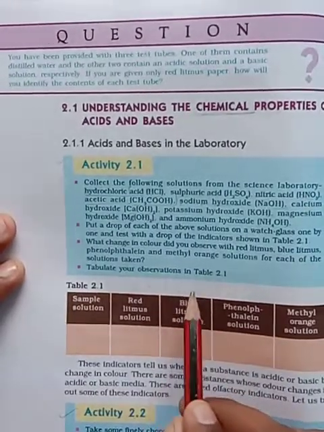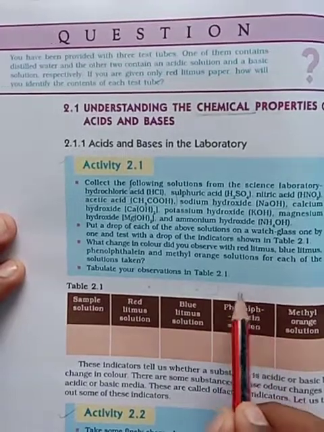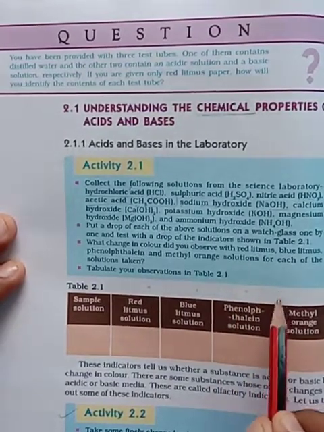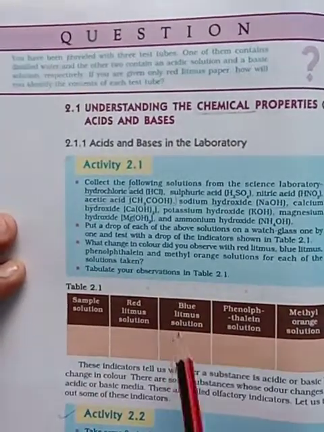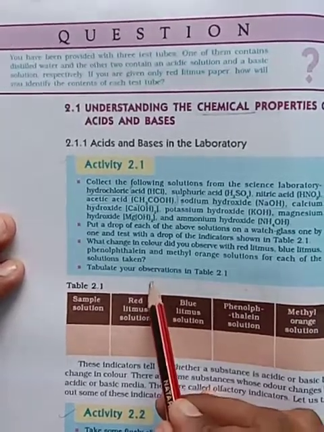In a second watch glass you should put sulfuric acid. One drop you should put on that watch glass. Like a hydroxide, that means sodium hydroxide. You have to put all of these things. Next, here you should use a red litmus solution. You should add a red litmus for this.